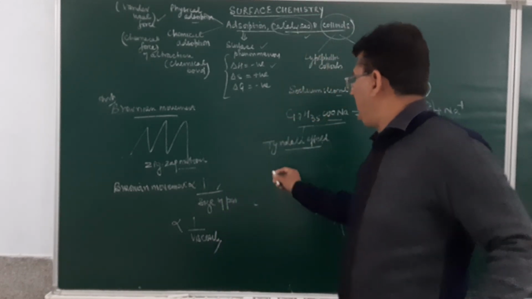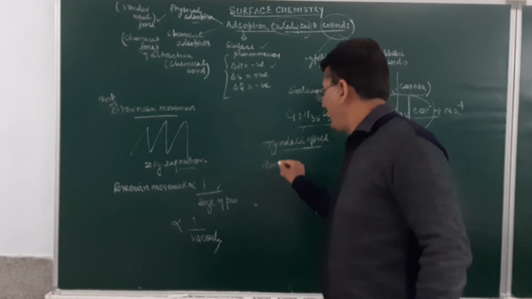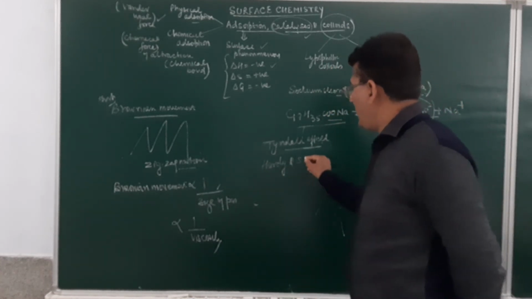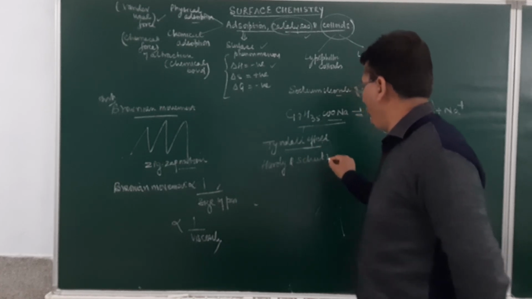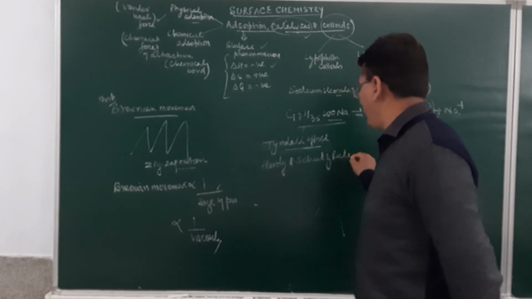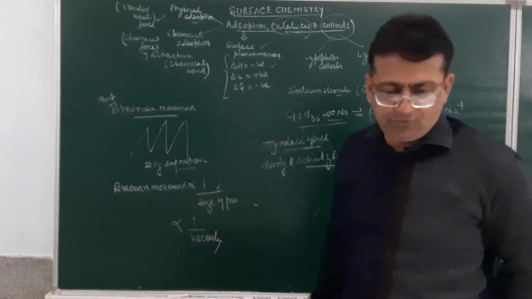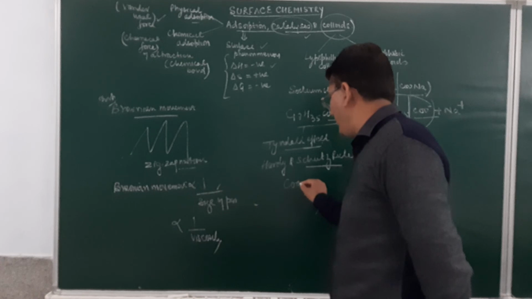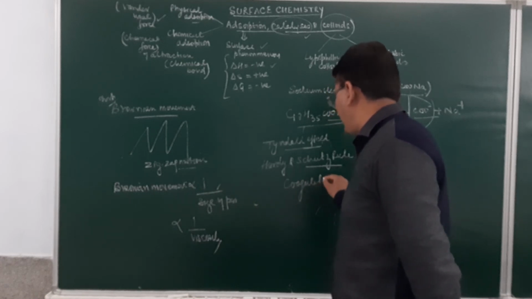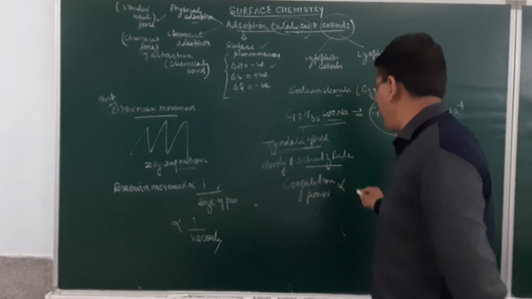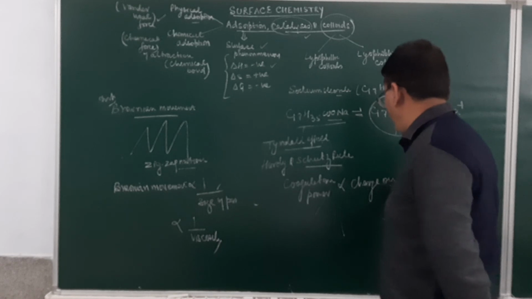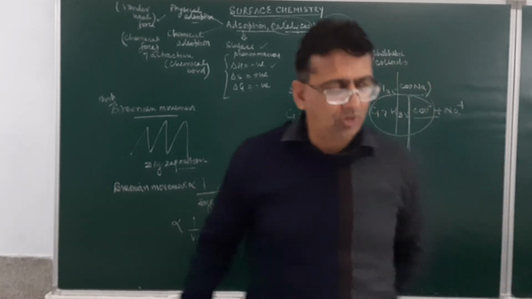So we have a very important rule over there, which is the Hardy and Schulze rule. And what does this Hardy and Schulze rule say? It says coagulating power is directly proportional to the charge on the ion. So more is the charge on the ion, more will be the coagulation power.